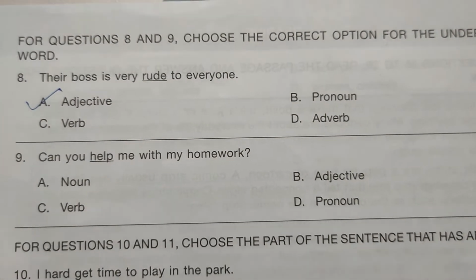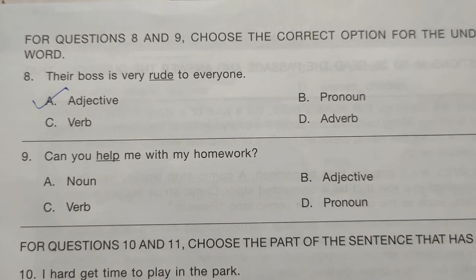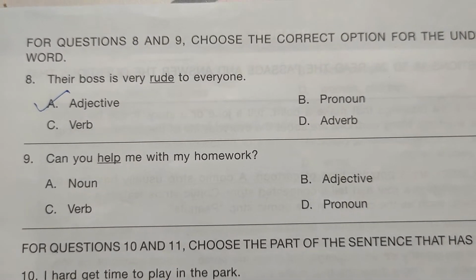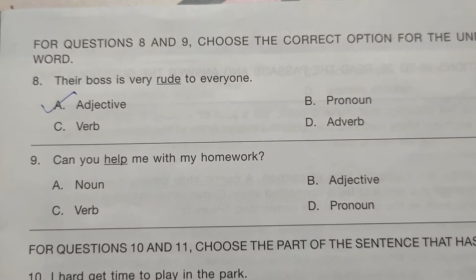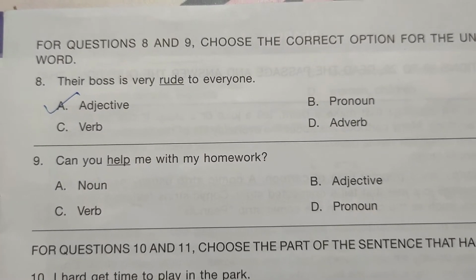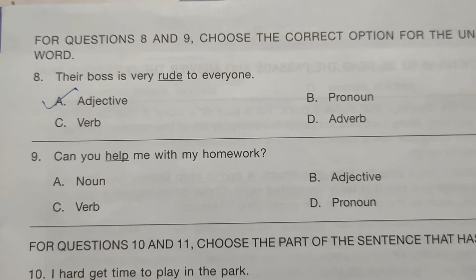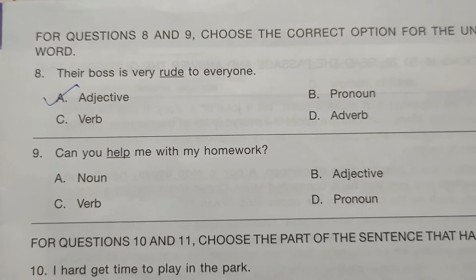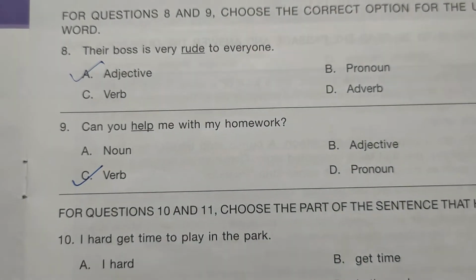Then question number 9, can you help me with my homework? Here the underlined word is help, and the options given are option A, noun, option B, adjective, option C, verb, and option D, pronoun. And the correct answer is, help is a verb. It is a doing word. So option C is the correct answer.